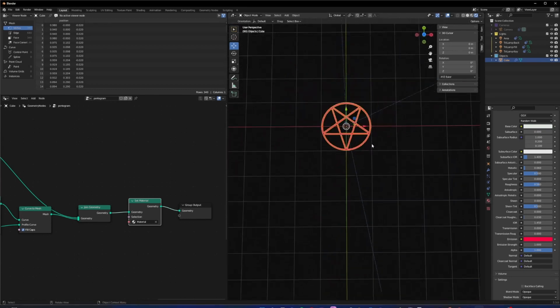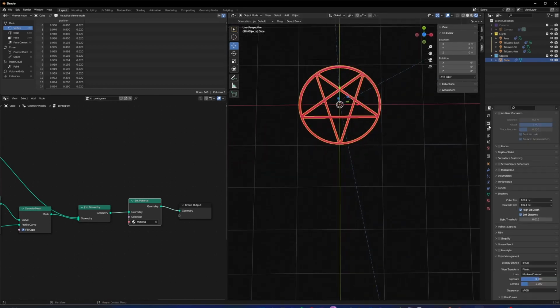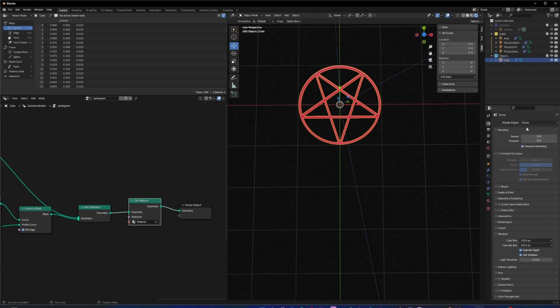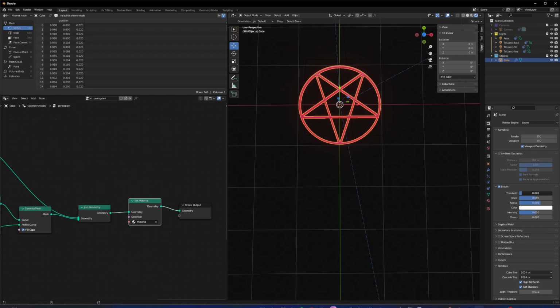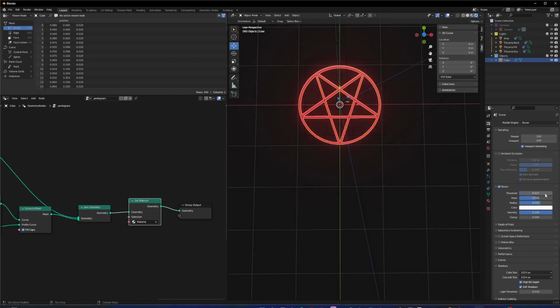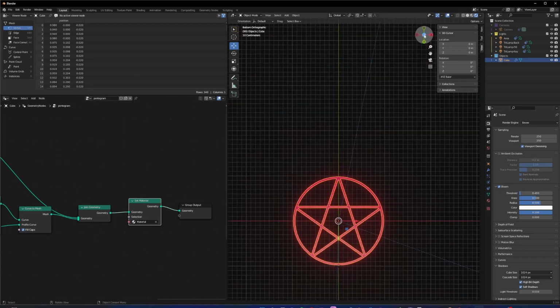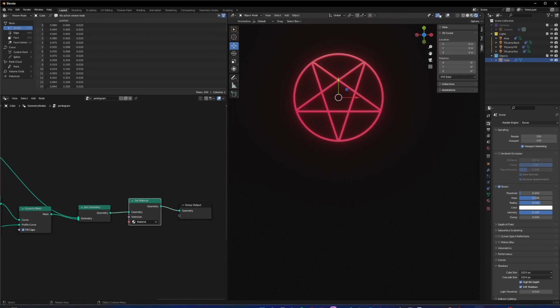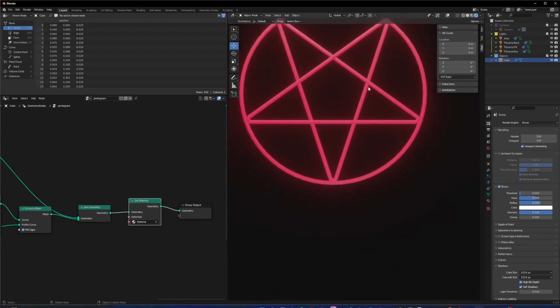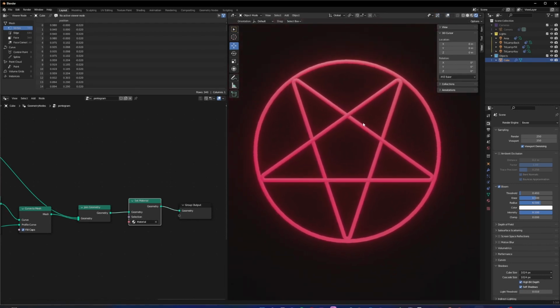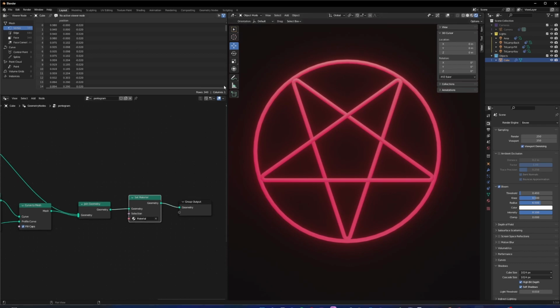Wonder what might happen if we put it in a volume, or better yet, just put in an Eevee, put on bloom, make the bloom intense. And there you go, a pentagram.